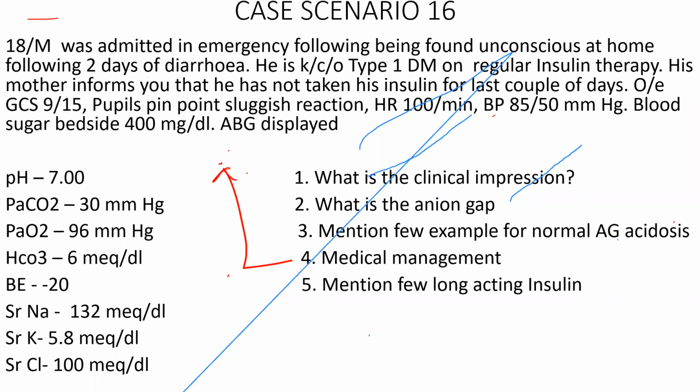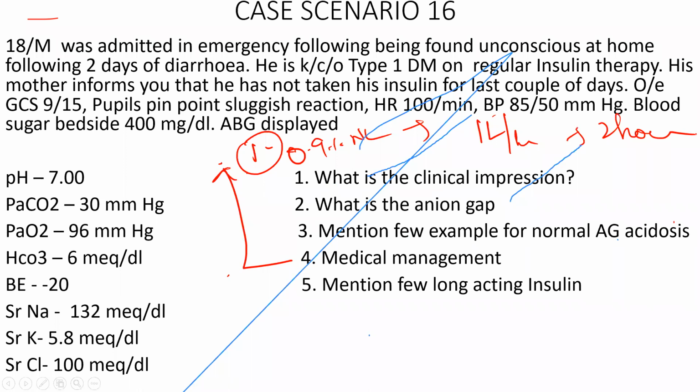Resuscitating with fluids. What is the first thing you do? Resuscitate with fluids, sir. So you have to give 0.9% normal saline, at least 1 liter per hour for the initial 2 hours. That's the most important thing, right? Once you have done the resuscitation, you have to send the baseline electrolytes and check the potassium so that you can decide whether to start insulin or not.